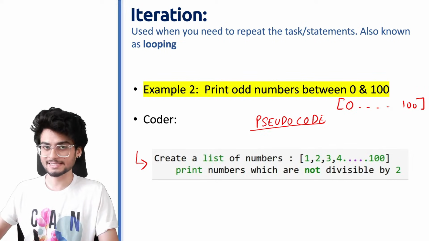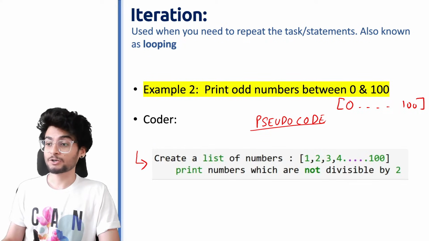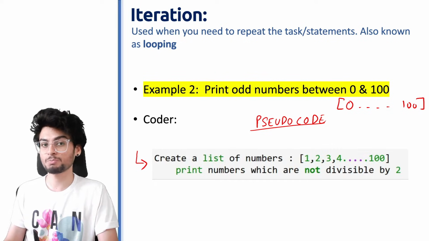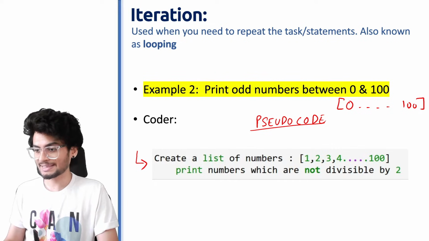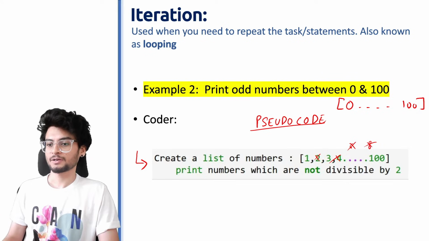Now this list has even numbers, odd numbers and everything. But I want to print only those numbers which are not divisible by 2, which means you'll be printing odd numbers. So in this list, 2 won't be printed, 4 won't be printed, 6 won't be printed, right?